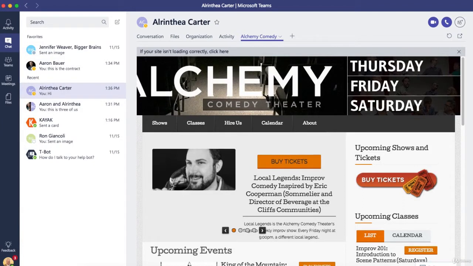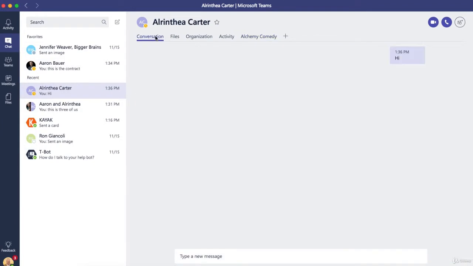Now, last but not least, sometimes you're having a conversation with somebody and it's just too much to type and you just need to have a phone call or a video chat or even a screen sharing session. Teams gives you these icons up here to start those sessions. So if I click on the video camera, it'll start a video call. If I click on the phone icon, it'll start an audio call. We're going to cover those in more detail in another lesson.